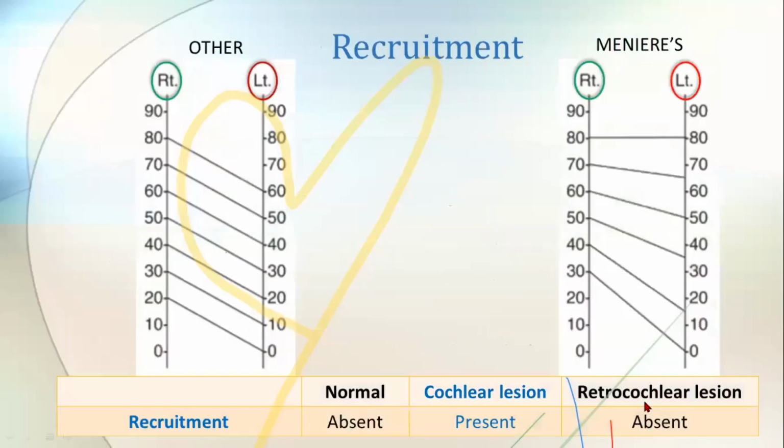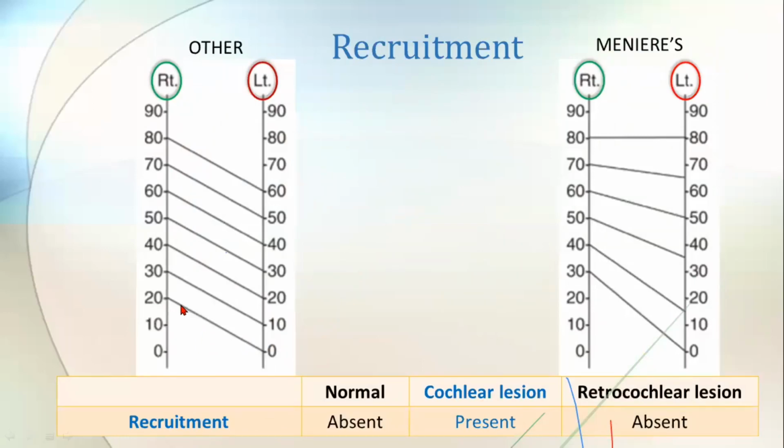And coming to the recruitment phenomena, this is typically seen in cochlear lesions like Meniere's disease. See, the right ear is normal and the left ear is diseased. This patient is having a disease other than Meniere's disease. And this patient, if you see, is having Meniere's disease. The right side is the normal ear and the left side is the Meniere's disease ear. Here, if I give a 20 decibel sound to the patient having a disease other than Meniere's disease, the left ear is having hearing loss, approximately 20 decibels loss.